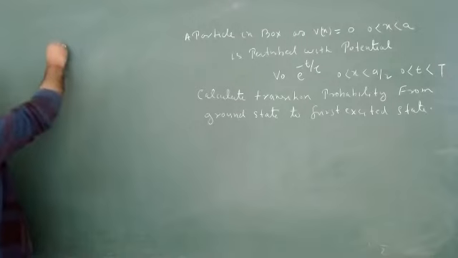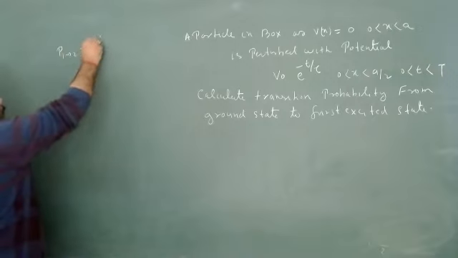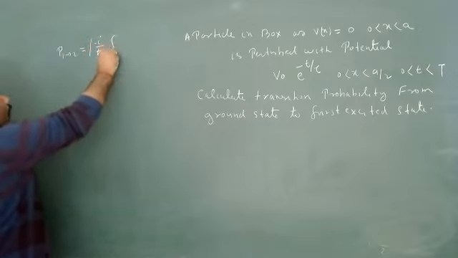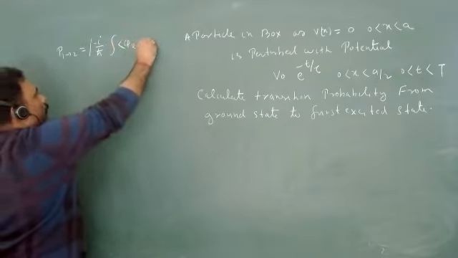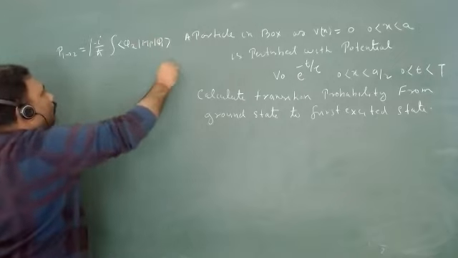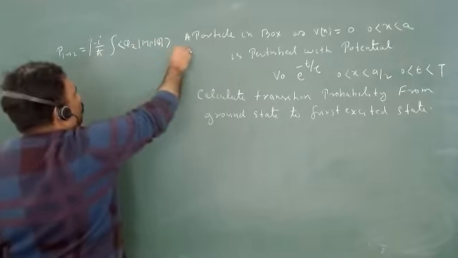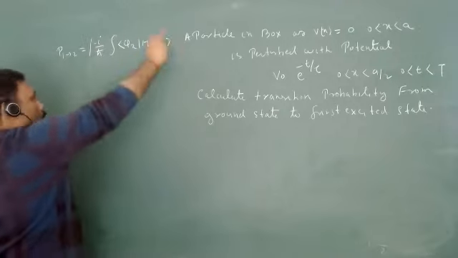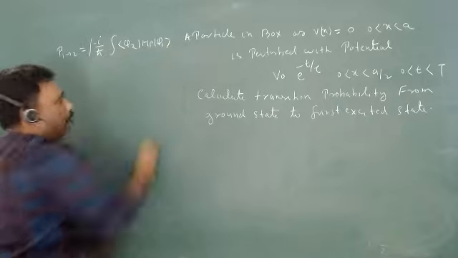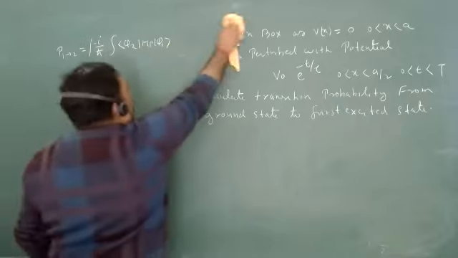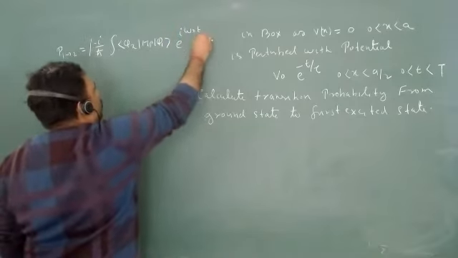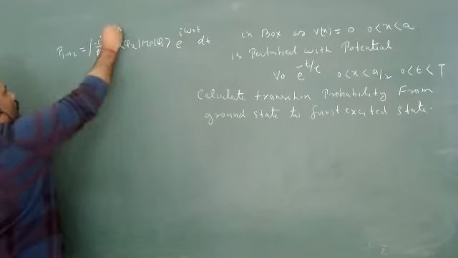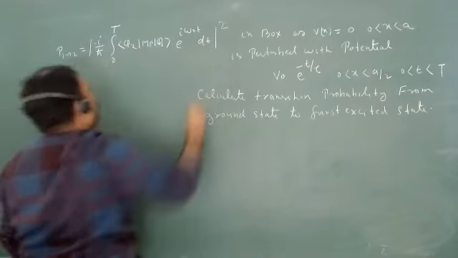So what will be my transition probability? My transition probability is basically P12 is equal to minus i upon h cut, and we have this particular thing phi 2 H prime phi 1, and since this is a function of time, it will be inside the integration, and we have basically e to the power i omega naught t dt from 0 to some capital time T, and we have to take the mod square.